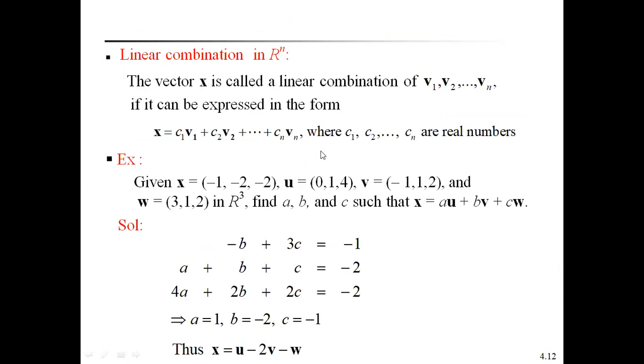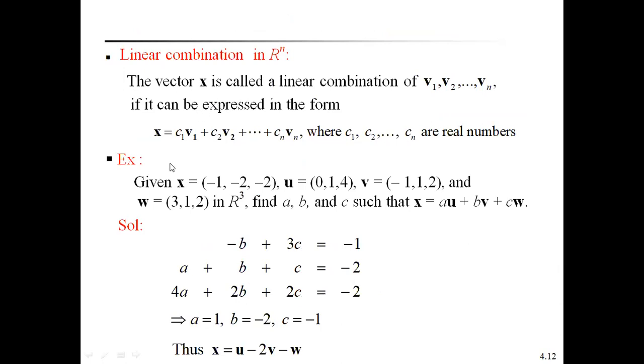Linear combination in R to the power of n. The vector x is called a linear combination of v1, v2, and so on up to vn if it can be expressed in the form x equals c1 v1 plus c2 v2 plus and so on up to cn vn, because R to the power of n means it contains n-tuples, therefore n vectors, where c1, c2, up to cn are real numbers. This is the definition of the linear combination.